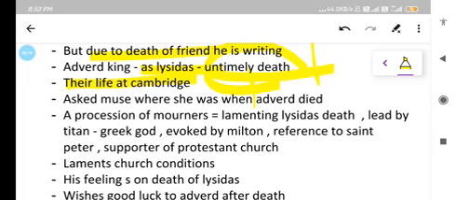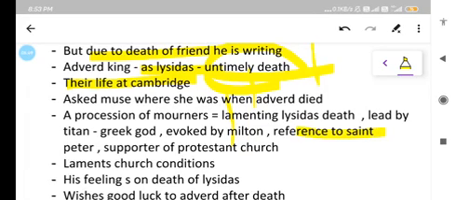John Milton asked the Muse where she was when Edward died. So, as we have seen, John Milton evoked the Muse in the poem Lycidas also, and he is asking the Muse where she was when Edward King died, like when he was drowning. Then where was the Muse?